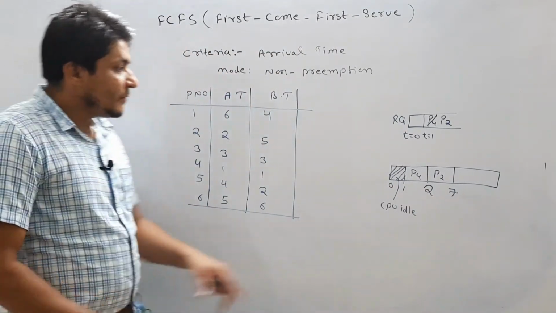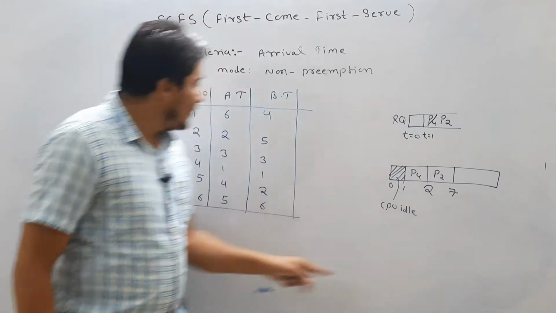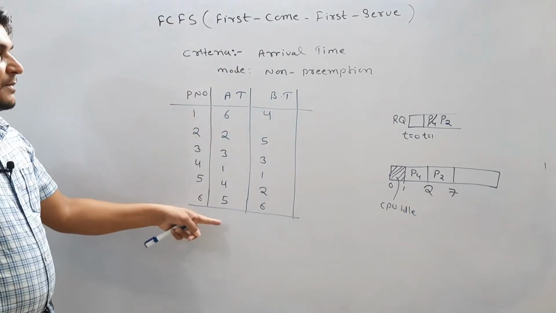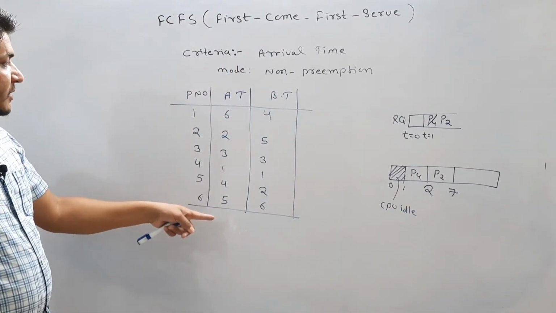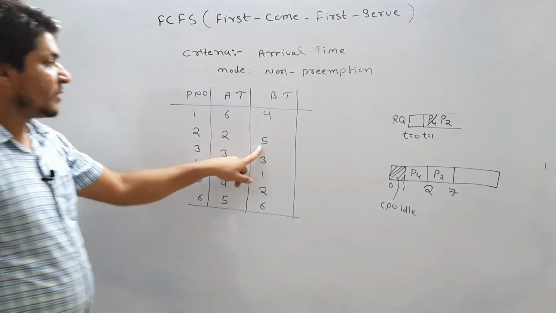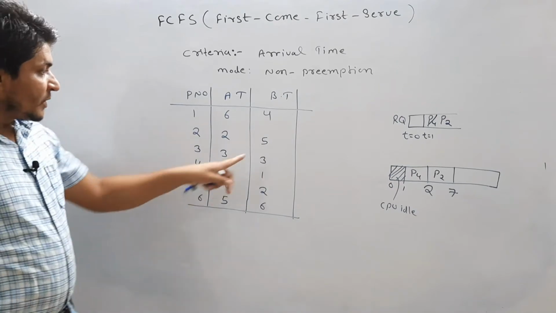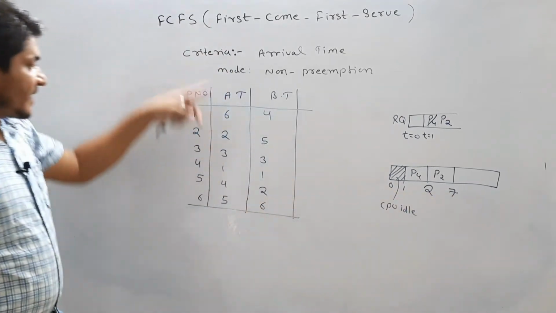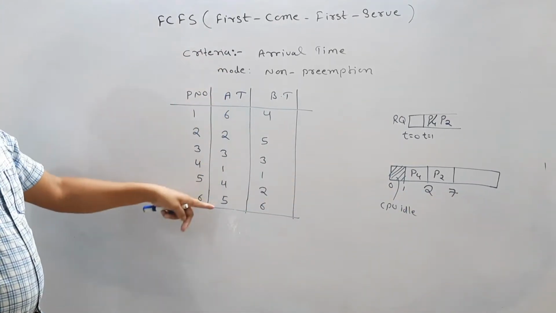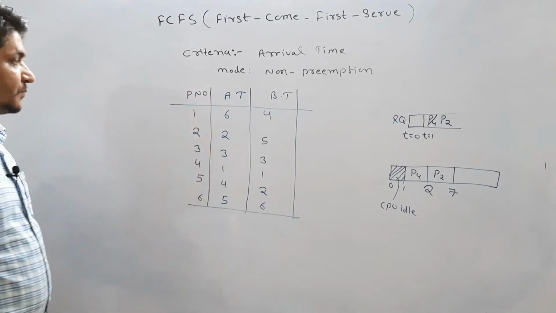Now we have executed up to 7. I think I made a mistake, but P2 wants to execute for 5 only. Yes, correct, P2 wants to execute for 5. So now by this time every process has arrived into the ready queue.